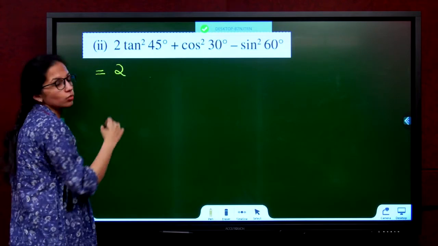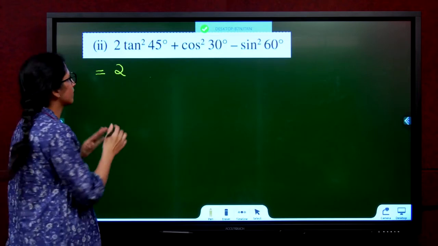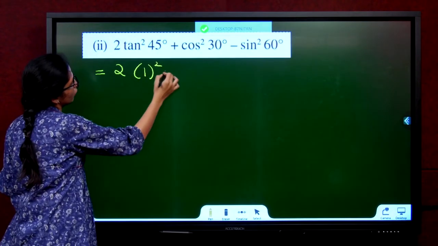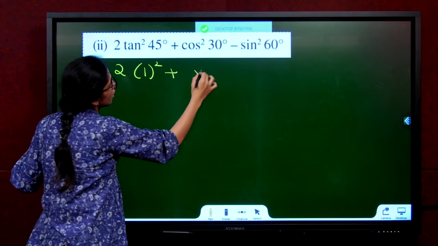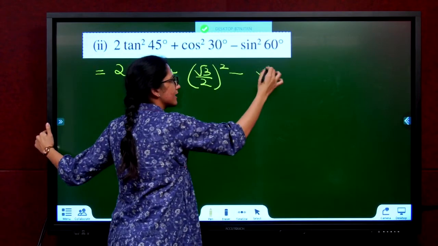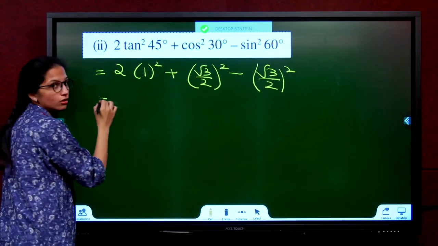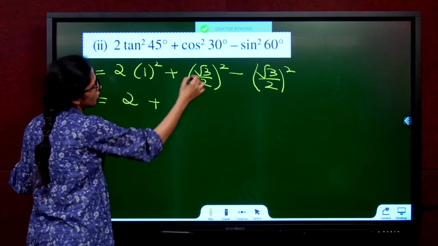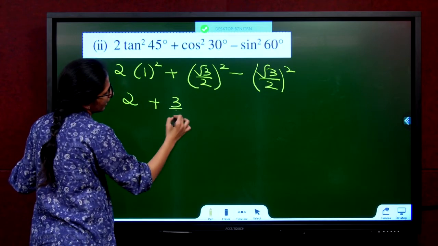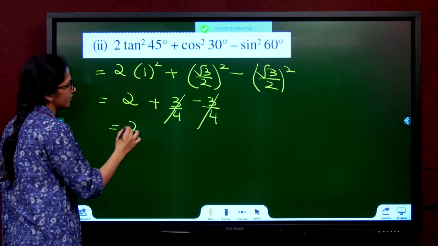Second question. 2 into tan square 45 degree. Tan square 45 degree, tan 45 degree, the whole square. Tan 45 degree is 1, the whole square. Cos 30 degree is root 3 by 2, the whole square. Minus sine 60 degree is root 3 by 2, again the whole square. 2 into 1 square, 2. Root 3 the whole square, 3 by 4 minus 3 by 4. Cancel, cancel, answer is 2.